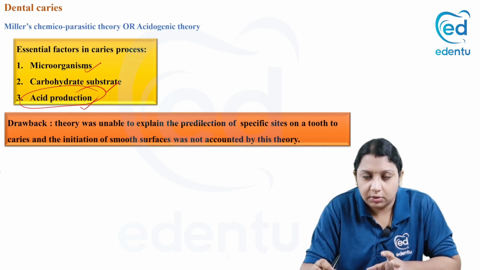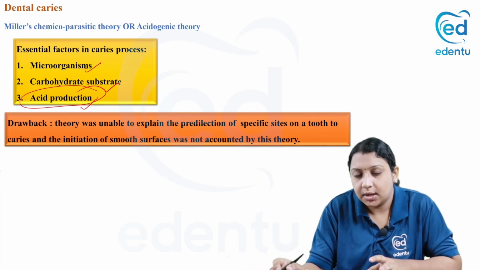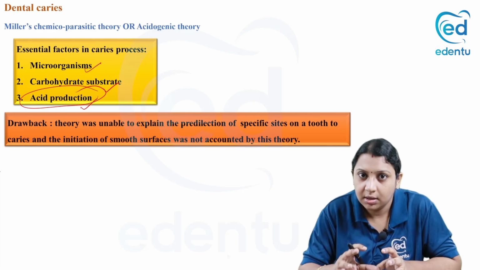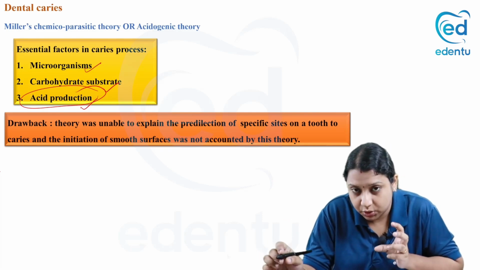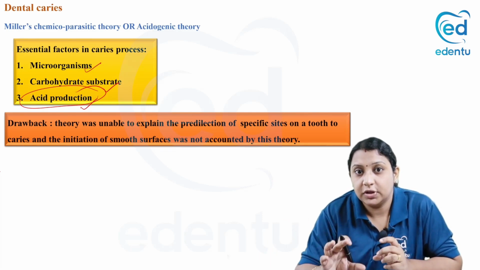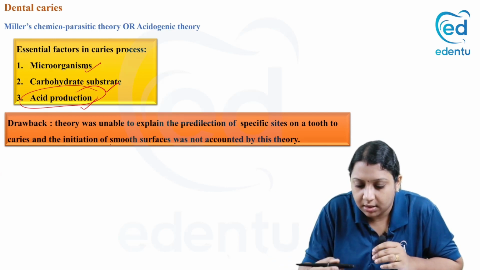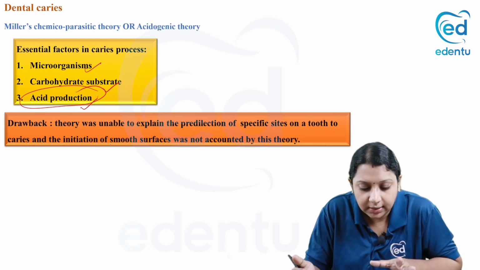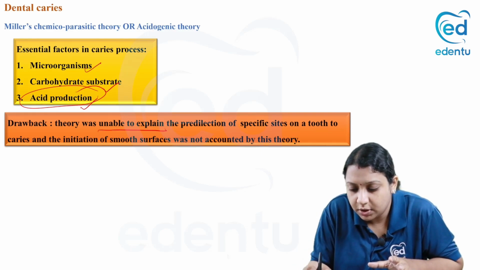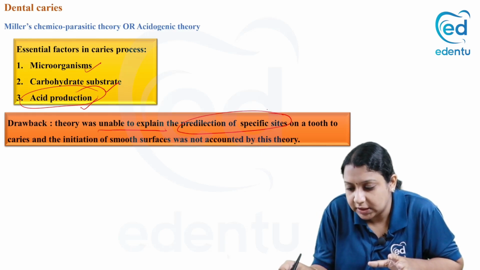One main drawback of this theory is that it was unable to explain the predilection of a specific site of certain caries. That means we can tell the drawback as it was unable to explain the predilection of specific site.